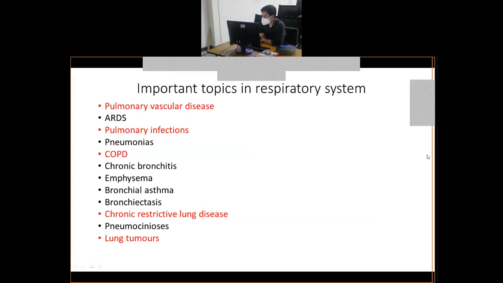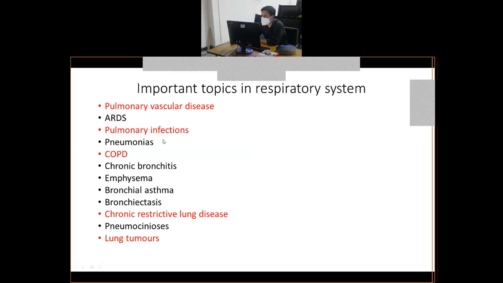The important topics which you must know in respiratory system are pulmonary vascular disease. Under pulmonary vascular disease, ARDS is the most important topic. ARDS stands for acute respiratory distress syndrome. This is important because nowadays we have been hearing a lot of COVID infections, and one of the complications of COVID infections is ARDS. So you have to know a little bit. It may come as a short note at best for you.